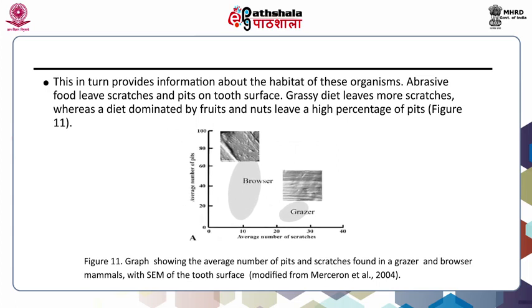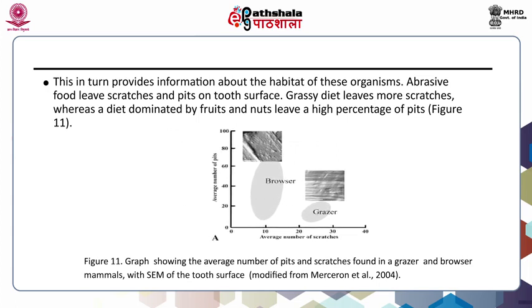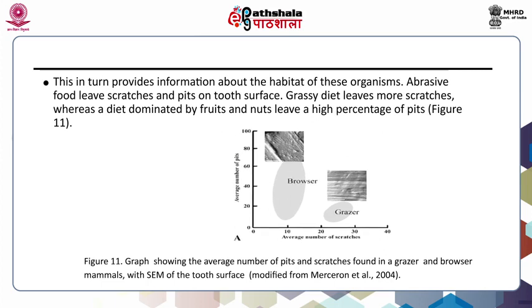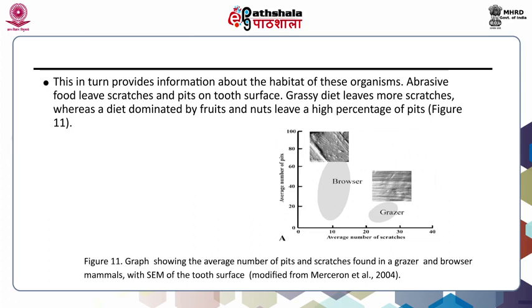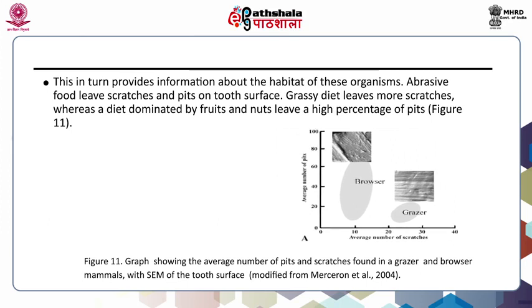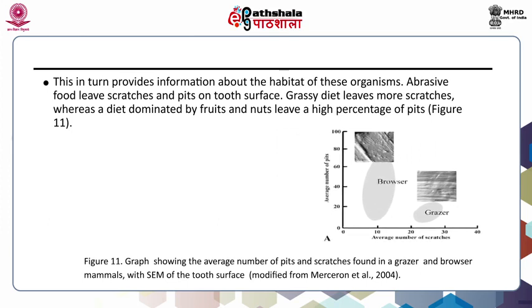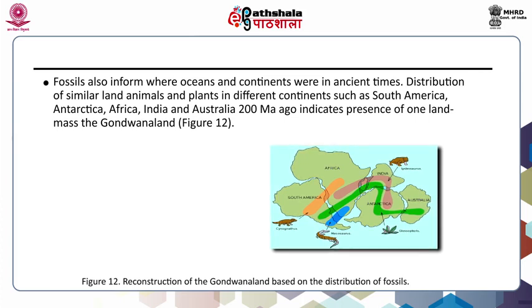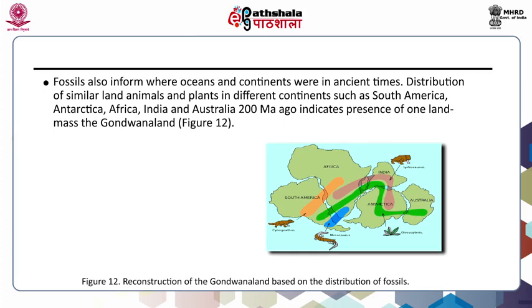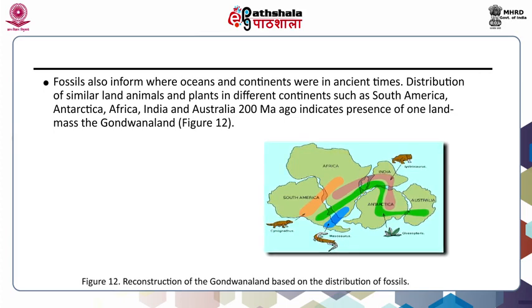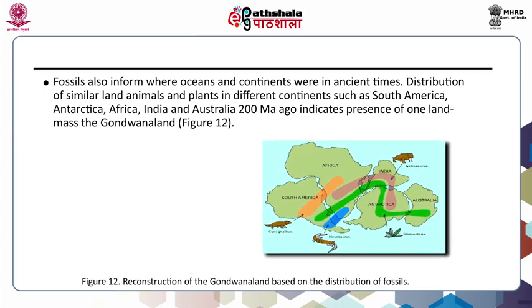Abrasive food leaves scratches and pits on tooth surface. A grassy diet leaves more scratches, whereas a diet dominated by fruits and nuts leaves a high percentage of pits. Paleontology has very good applications in the field of paleogeography.